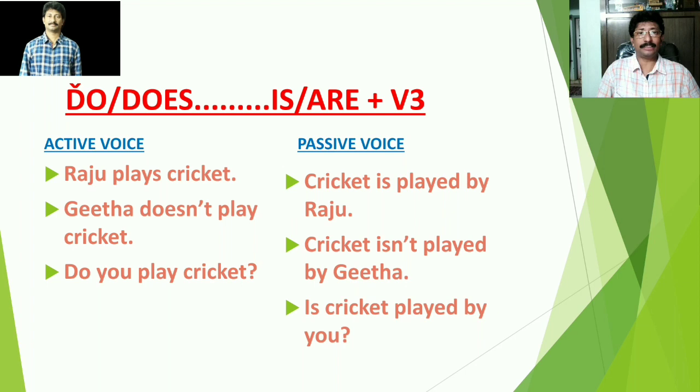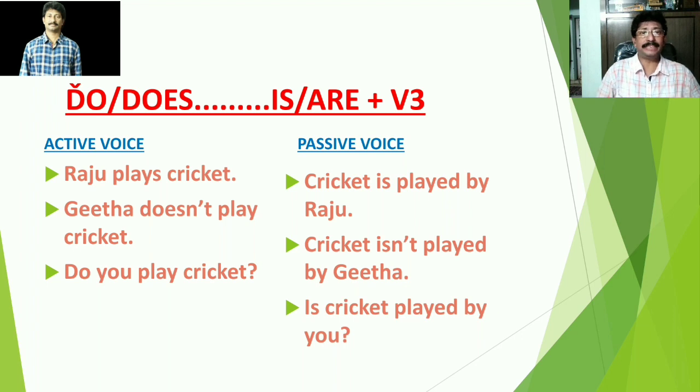Let us take a look at how the modifications are done with active voice sentences when they are changed into passive forms. Raju plays cricket. Raju is the subject, plays is a verb and cricket is an object. Then the subject becomes an object, the object becomes the subject. Now look at the answer. Cricket is played by Raju.